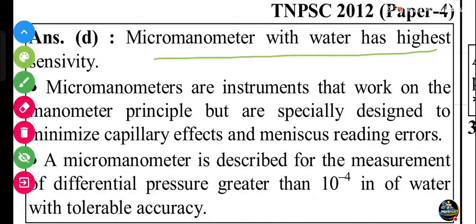Micromanometer with water has the highest sensitivity. Micromanometers are the instruments that work on the manometer principle but are specially designed to minimize the capillary effects and meniscus reading errors. A micromanometer is described for the measurement of differential pressure greater than 10 to the minus 4 inch of water with tolerable accuracy.